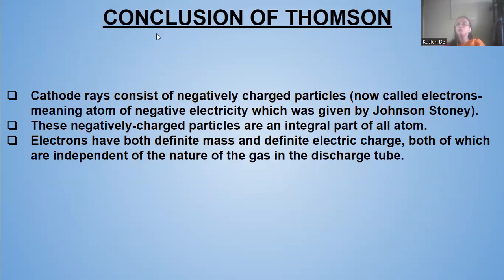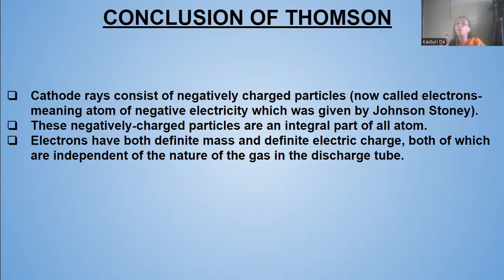Next, we come to the conclusion by J.J. Thomson. What did he conclude? That cathode rays consist of negatively charged particles, which we now call electrons, meaning atoms of negative electricity. The name electron was given by John Stoney. These negatively charged particles are an integral part of all atoms.